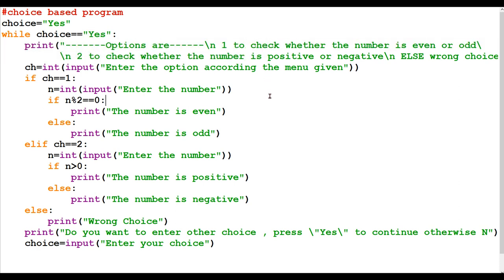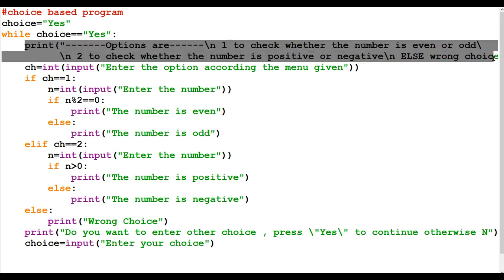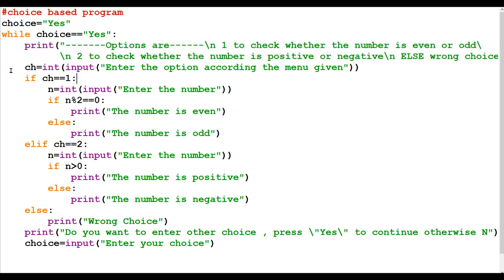And a menu is printed, as you are experiencing: option 1 to do this. Even when you call customer care, you are getting options. Press 1 to do this, press 2 to do this, press 3 to listen to music. Likewise you enter the option according to the menu given.